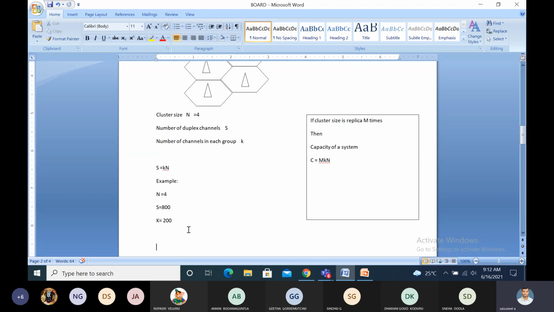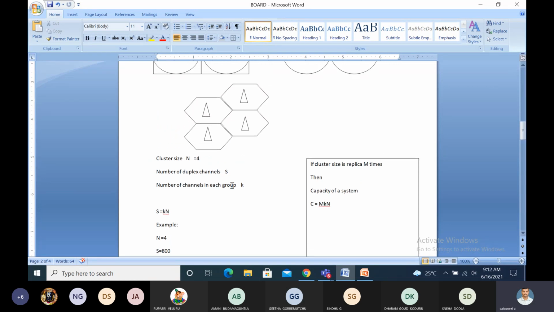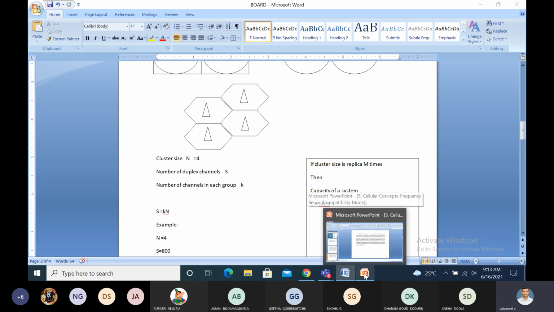Suppose we use the same method replicated m times. This is 4 channels, next again 4. Likewise, we design the replica size m times. Then the total capacity of the system C equals m times kN. This is about the basic structure of a cell.